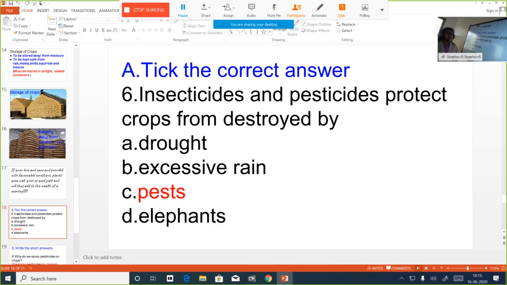And the notes should be sent in a PDF format to your respective science teachers. I am taking science in division 5C. Those who are in division 5C, you have to send your completed notebooks to my personal number. Don't take a photo and send it. After taking a photo, you can scan it with the help of apps like CamScanner, make it a PDF file and send it to my personal number.